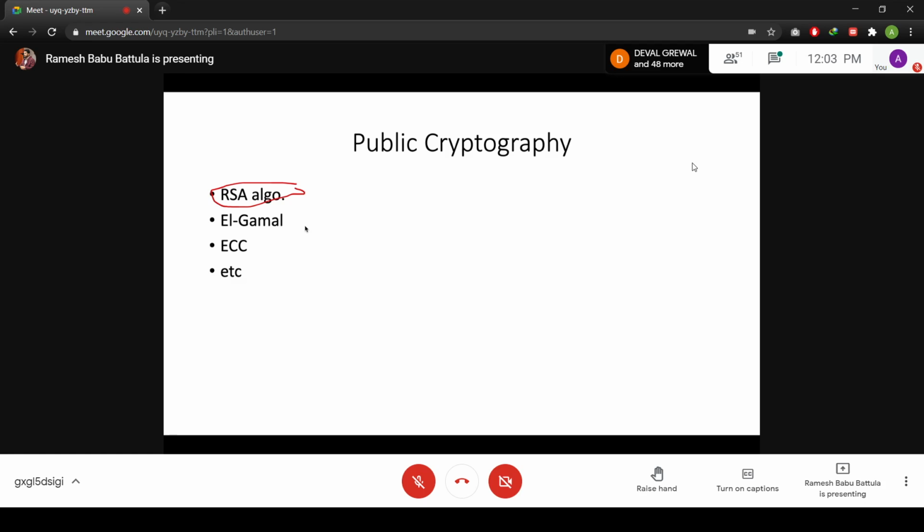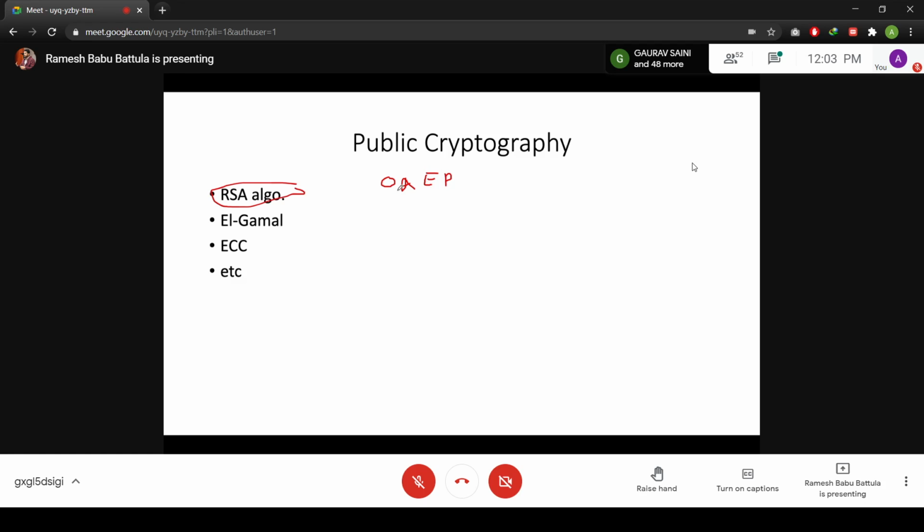Now what we need to discuss is how to make it more secure against CPA. That method we call Optimal Asymmetric Encryption Padding, OAEP.